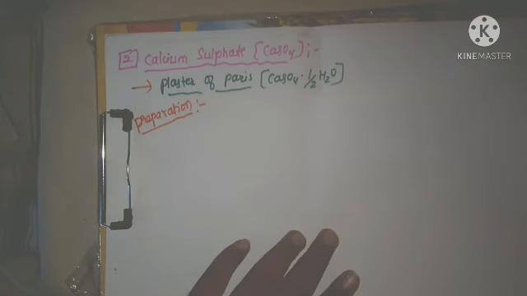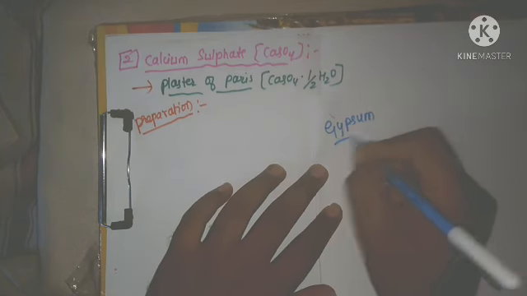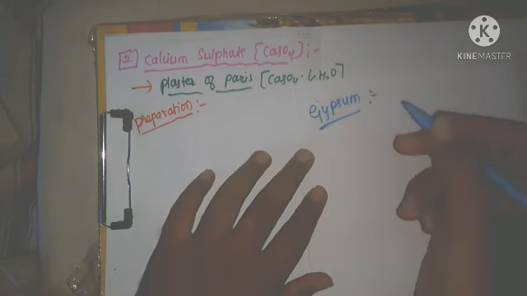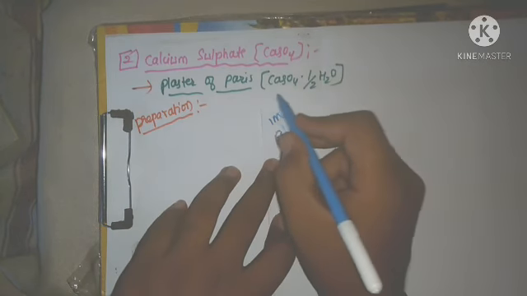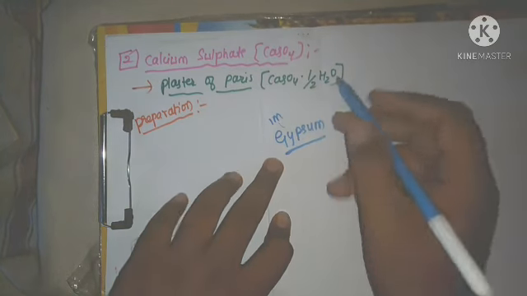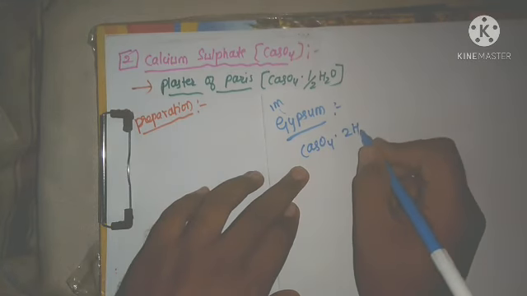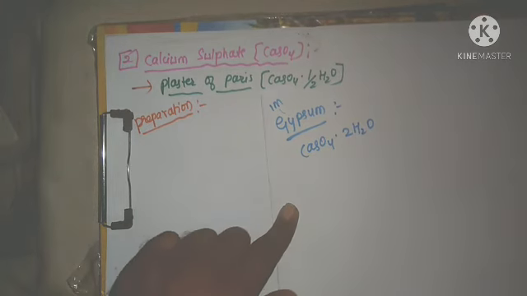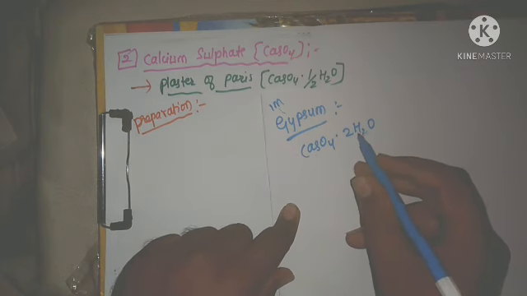Now just remember gypsum first. What is the formula of gypsum? It is also very important for 1 mark. What is the formula for plaster of Paris? Your answer is calcium sulfate half H2O. What is the formula of gypsum? It is CaSO4 2H2O. It is the formula for gypsum, dihydrated. Now that is CaSO4 2H2O.